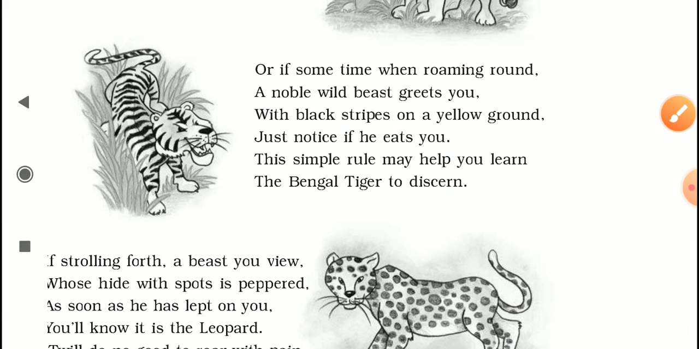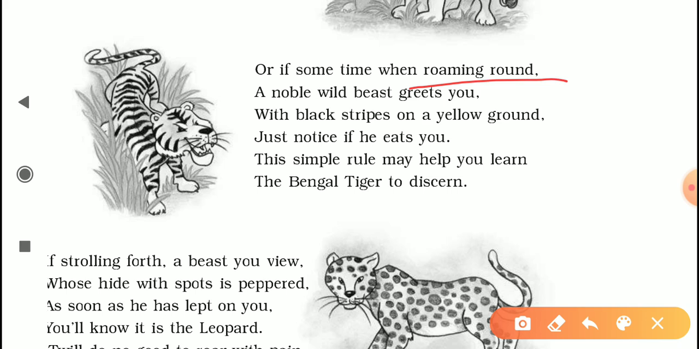So, if you are roaming somewhere in the jungle, which itself is kind of absurd, because if it is a dangerous forest, you won't go there for your evening walk. So perhaps you have gone there, you are roaming around, and the noble wild beast greets you. This line is, in a way, both humorous and also a proper adjective, because the tiger is often called the king of the jungle, a royal beast.